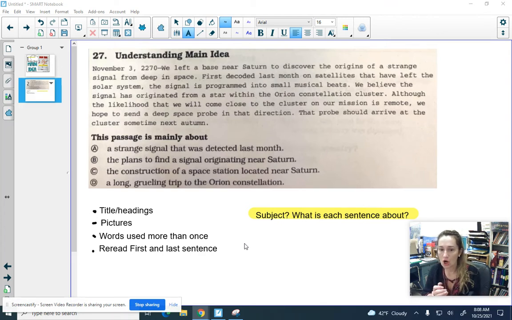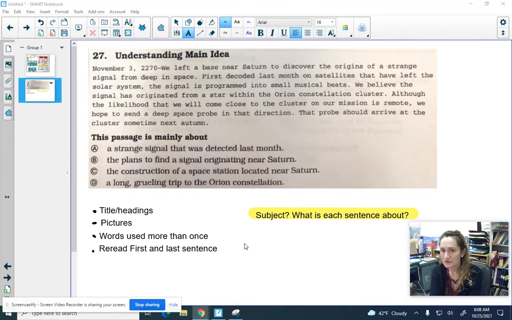And D is a long, grueling trip to the Orion constellation. You may not know what grueling means. I'll tell you, it means very difficult, very challenging. So D is about a trip. So we can think, okay, A and B are both about signals. C is about a space station and the construction of that space station. D is about a trip. Let's go ahead and read the passage.